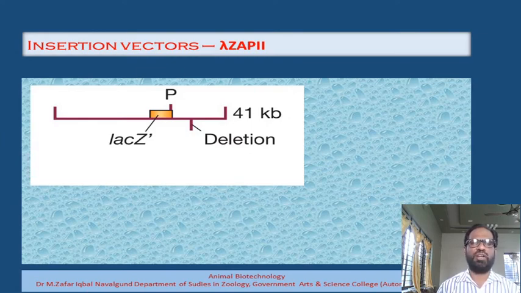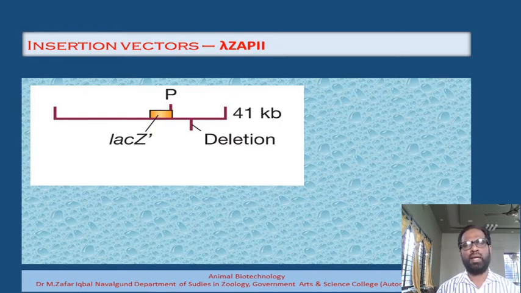Once the gene of interest is introduced into this gene, the identification procedure becomes very easy. If you get blue plaques, it means there are no recombinant bacteria. If you get a clear plaque, it means recombinant bacteria are present.